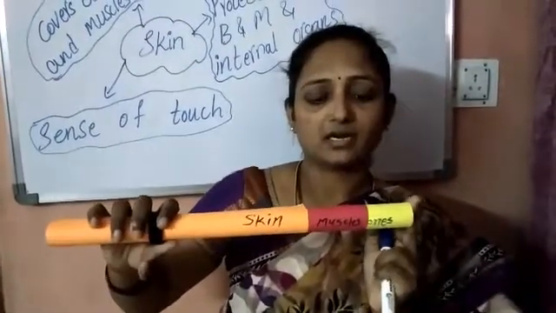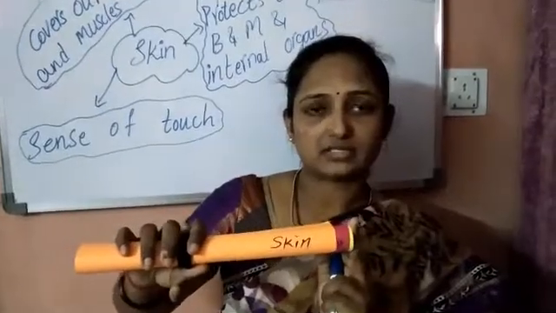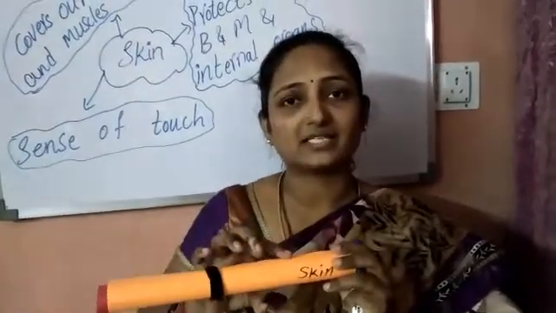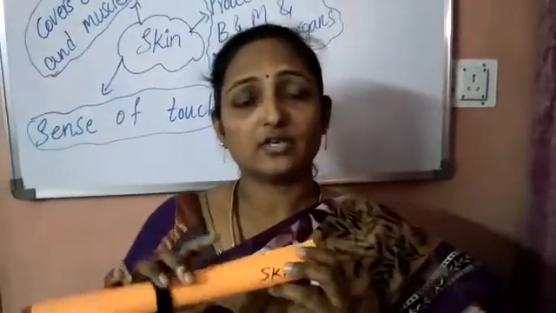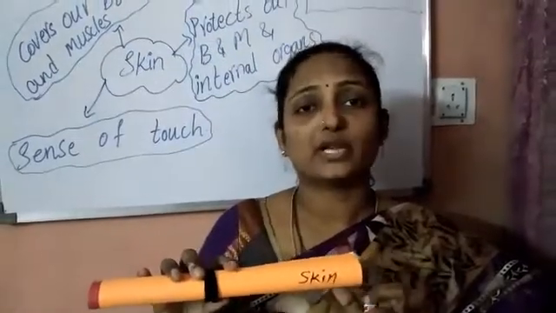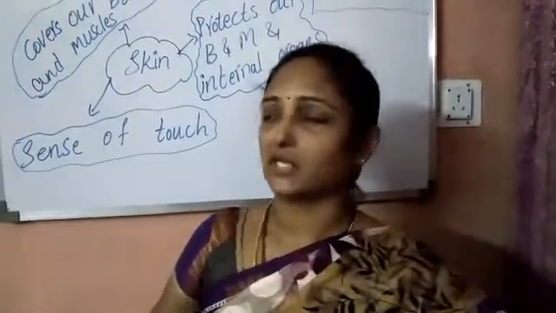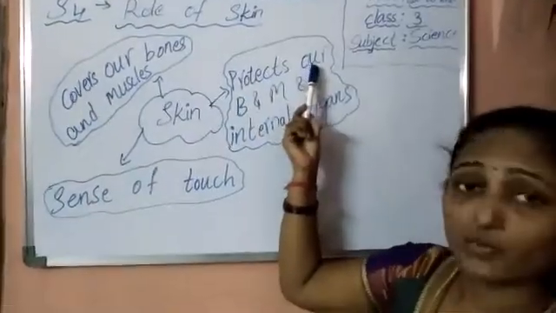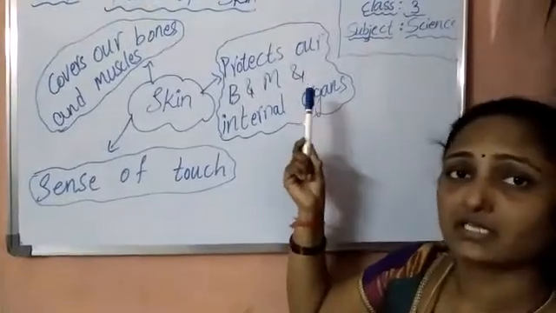So by this we can say that the role of skin is to help us protect our bones and muscles.